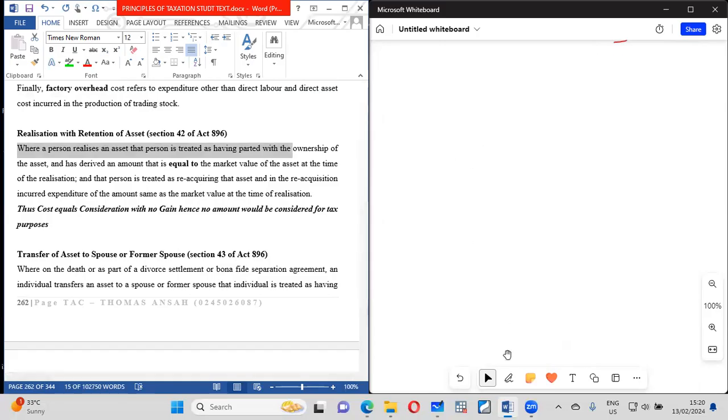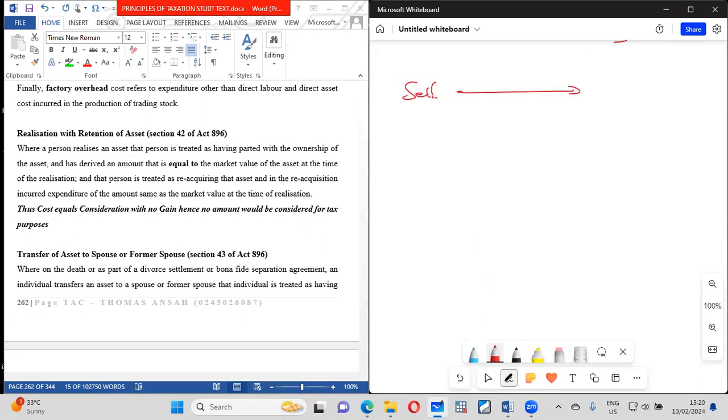So what we are actually telling you is that if you sold the asset, what you've realized, the consideration, is the market value. So if A sells to B, whatever B gives should be the market value. If it is not the market value, we will use the market value, like the example we had in the business income, where somebody sold shares and we had to add back the gain. So you use the market value.